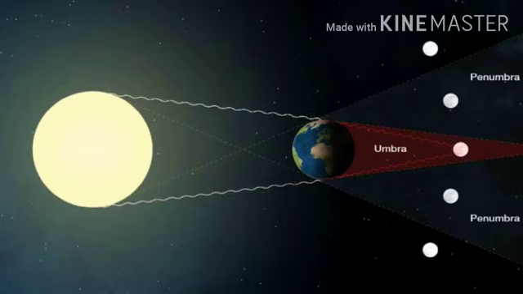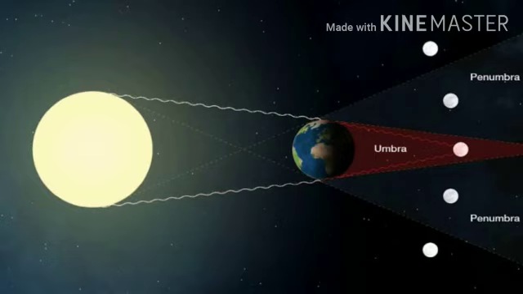Student, look at the above diagram. Here you can see that the earth comes in between the sun and the moon, and these three heavenly bodies get aligned in the same straight line, where the earth blocks the light of the sun from reaching the moon's surface and casts its shadow on the moon. Then only you can experience the lunar eclipse.